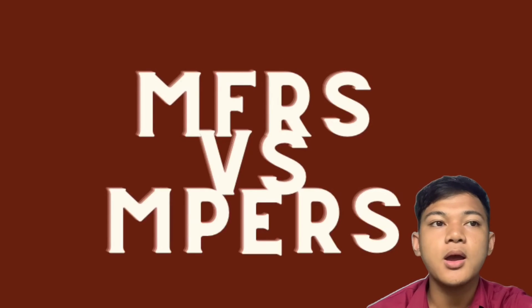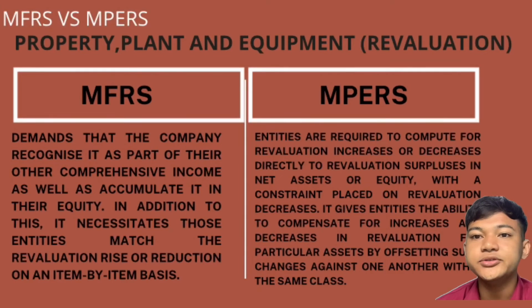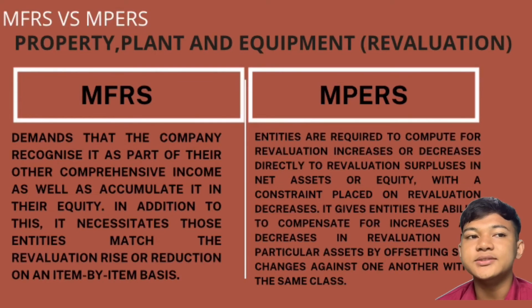So I will explain about MFRS versus MPERS. Look at the first MFRS versus MPERS, which is property, plant and equipment of recognition. For MFRS, it demands that the company recognize it as part of their other comprehensive income as well as accumulate in their equity. In addition to this, it necessitates those entities match the revaluation, rise or reduction on an item by